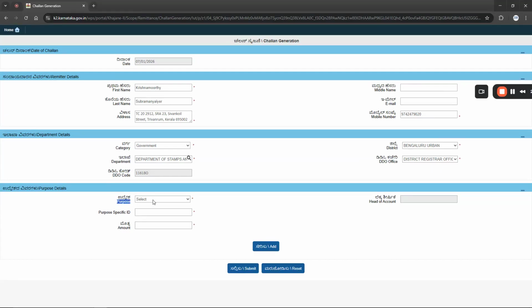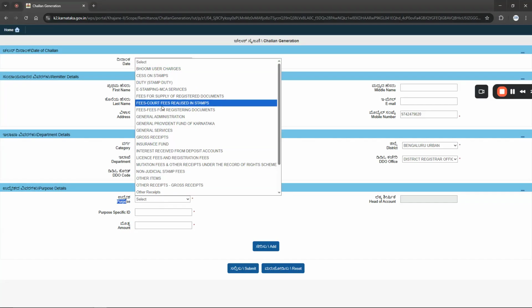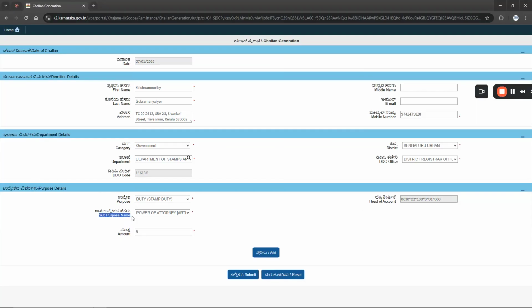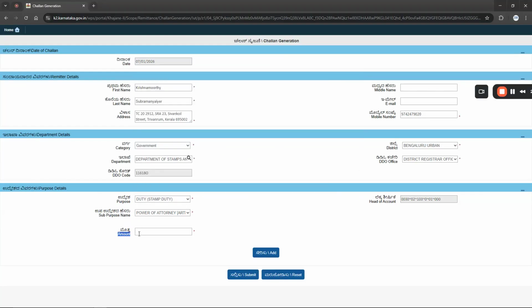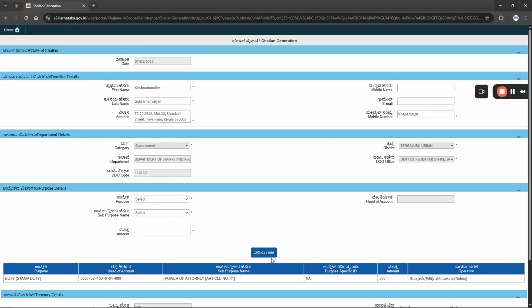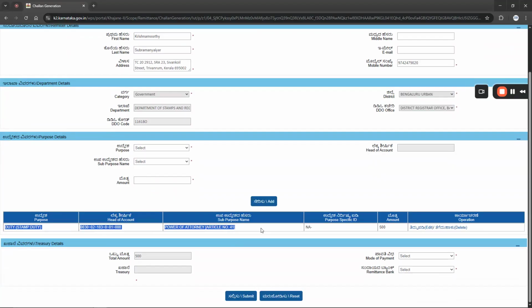Purpose. In our case, the DRO instructed us to pay 500 as stamp duty and 100 as other receipts. So we are going to make the payment accordingly. In purpose, we select stamp duty. In sub-purpose, power of attorney article number 41. In amount, enter 500. Click add. Once we click add, the stamp duty details are indexed below. That is, purpose is stamp duty, sub-purpose power of attorney, amount is 500.